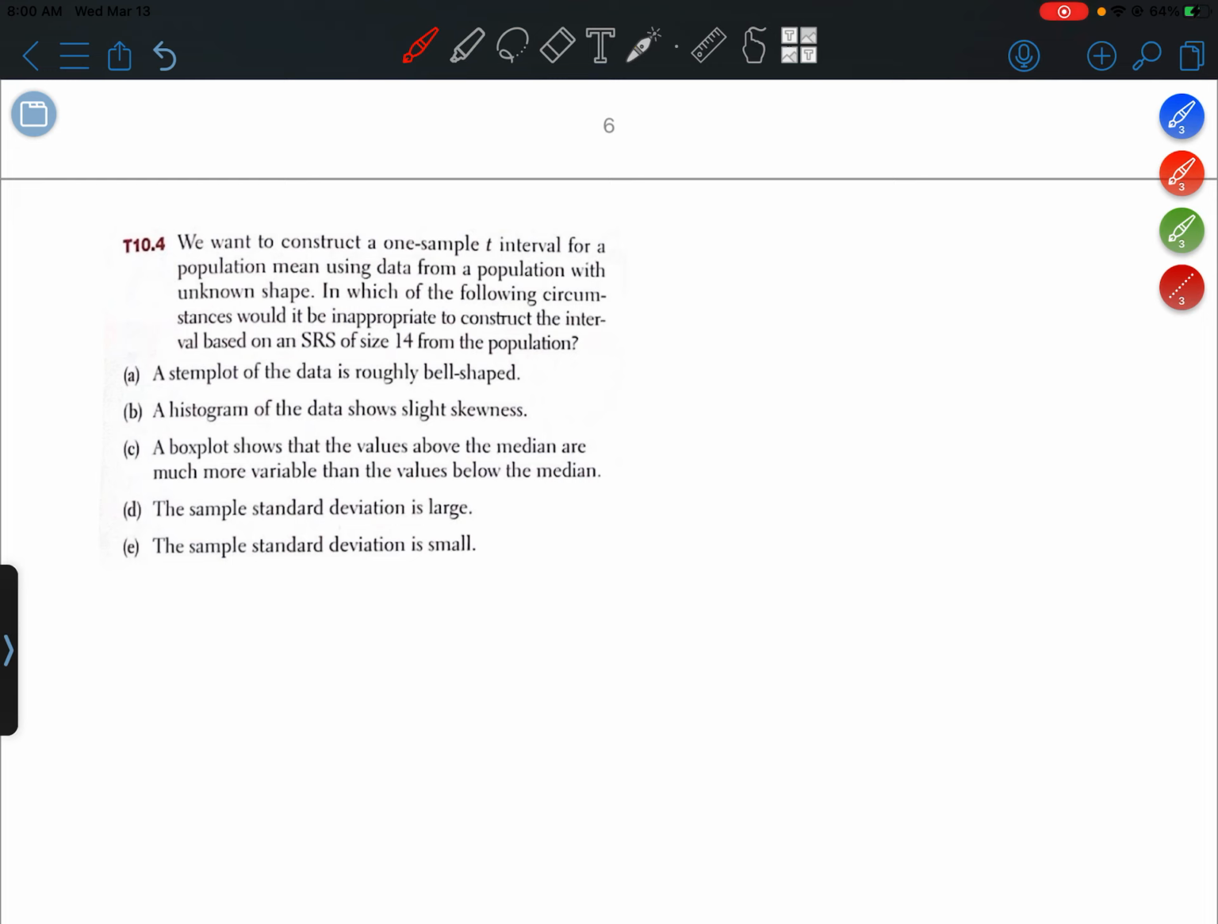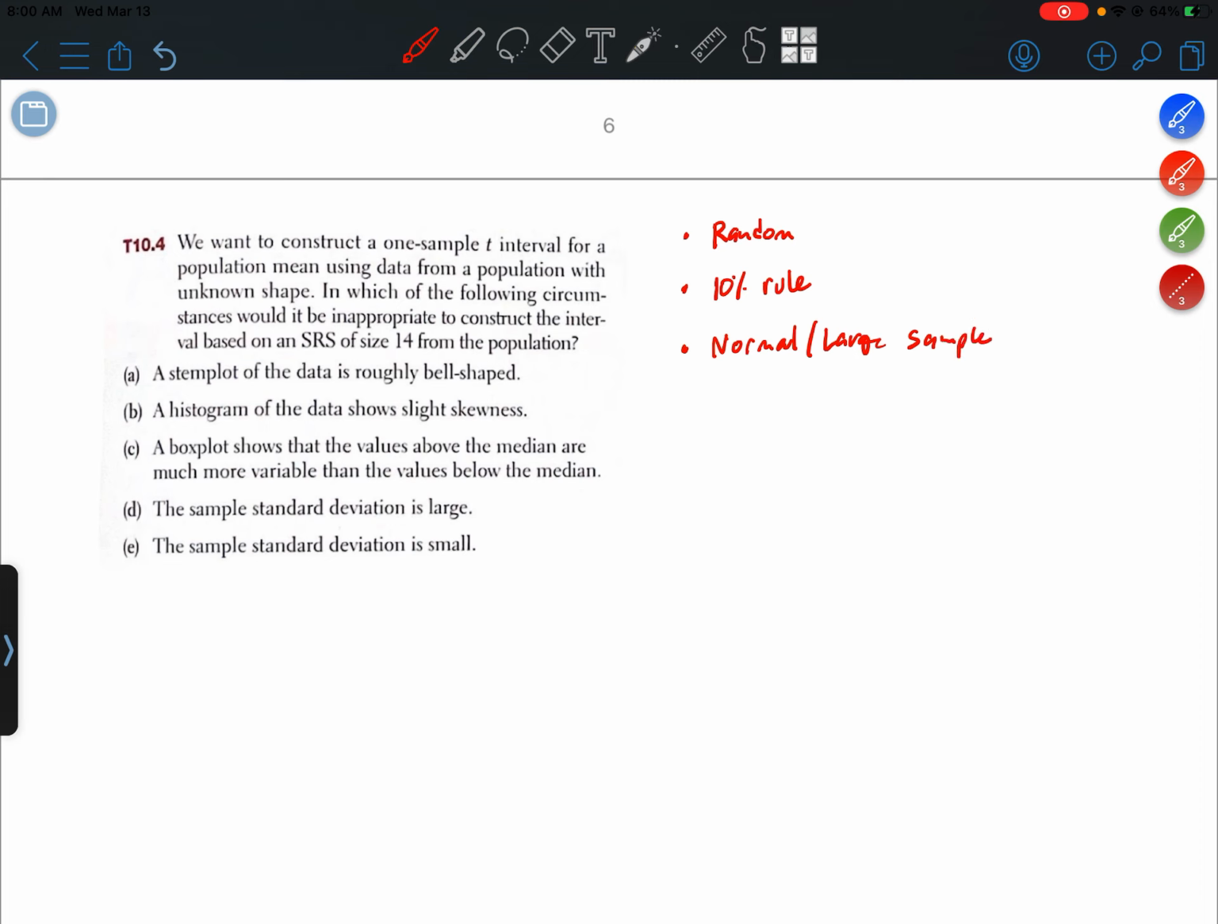Okay, so there's three conditions that we normally check. The first has to do with randomness. So usually we check to see if the data come from a random sample. The second condition is the 10% rule. Right, so is the sample size less than 10% of the population size? And the third one, which I'm guessing this question is going to be focused on, is the normal/large sample condition.